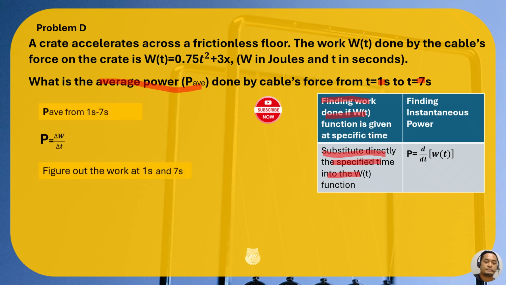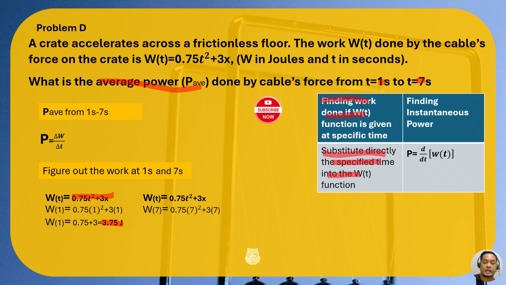Let's figure out the work at 1 second and 7 seconds. Let's begin with 1 second using the function given in the problem. Substitute directly 1 second to the time variable, and then you will have 3.75 joules.